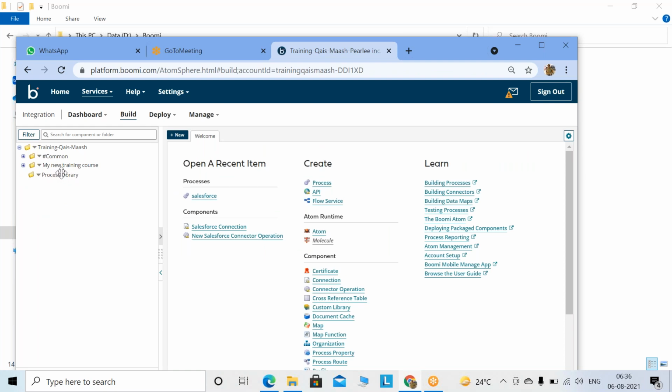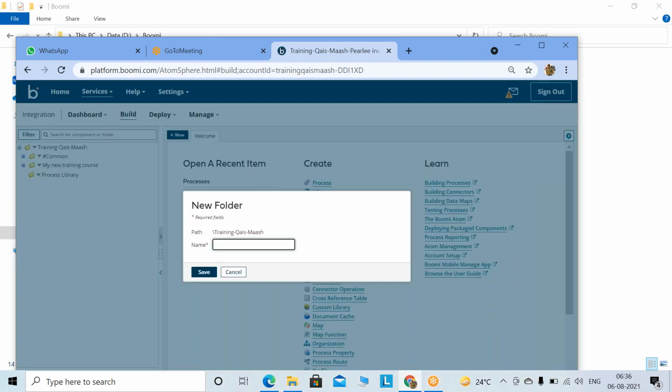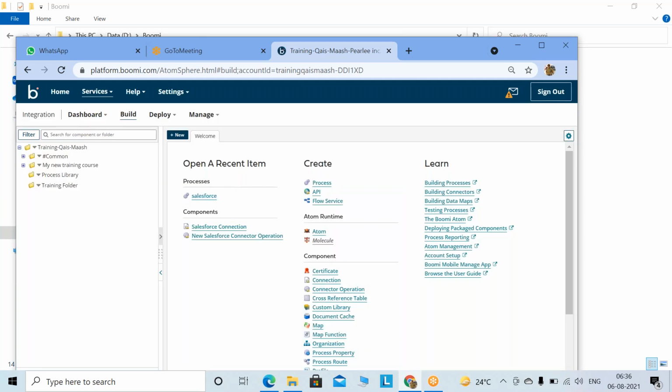Now there is a process library as well. I'm going to create one more folder and I'll give this the name training folder. Whatever work, whatever code you are going to do, for that you create a folder. That is the best way to arrange things. And whatever is common, you keep in the common folder, so that whoever has access to this account, you and I, we can reuse the common things. This should not be created.